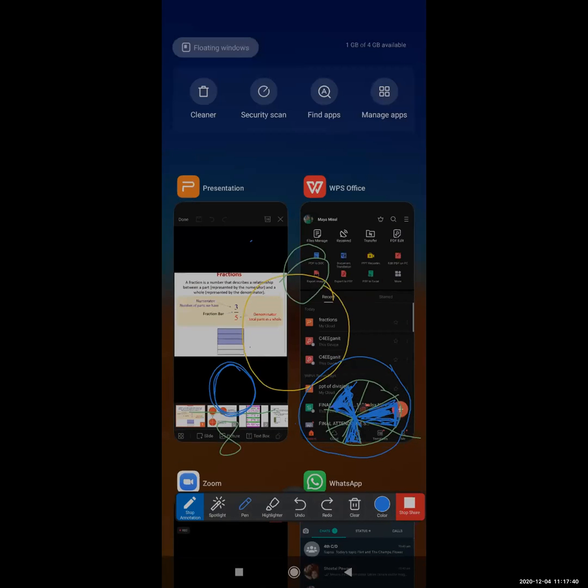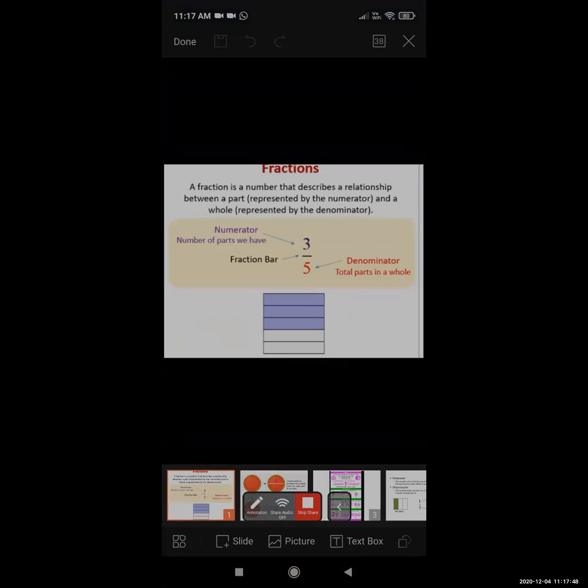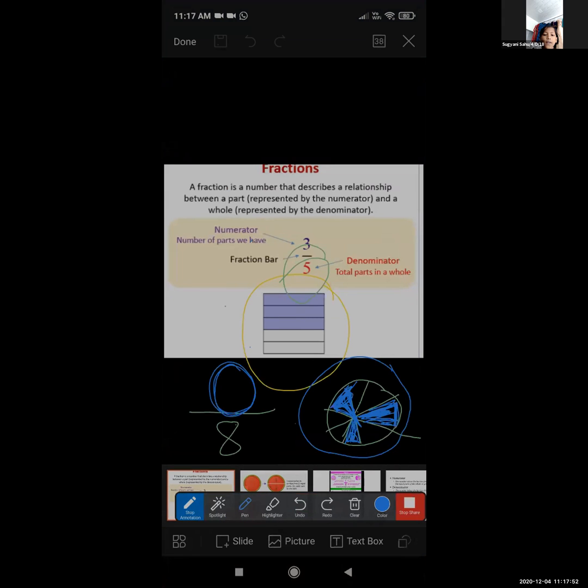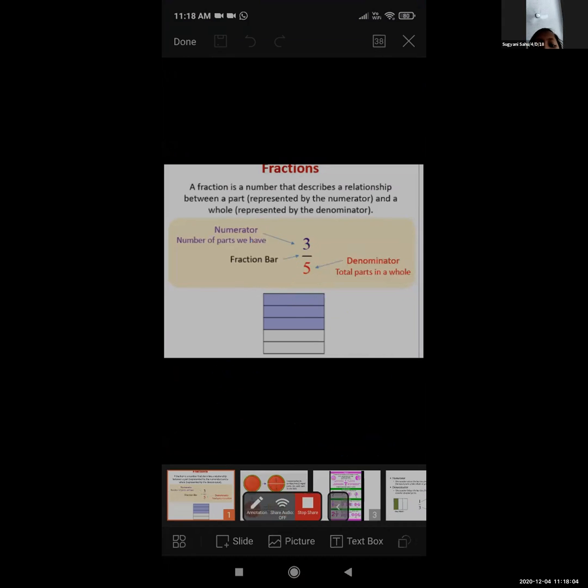Okay. Wait a second. Three is your color part. This is the 3, right? Yes. Now how will we read 3 upon 8? 3 upon 8.